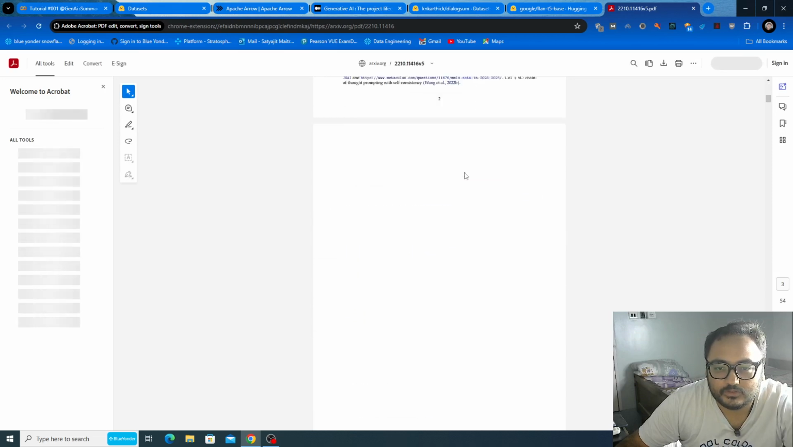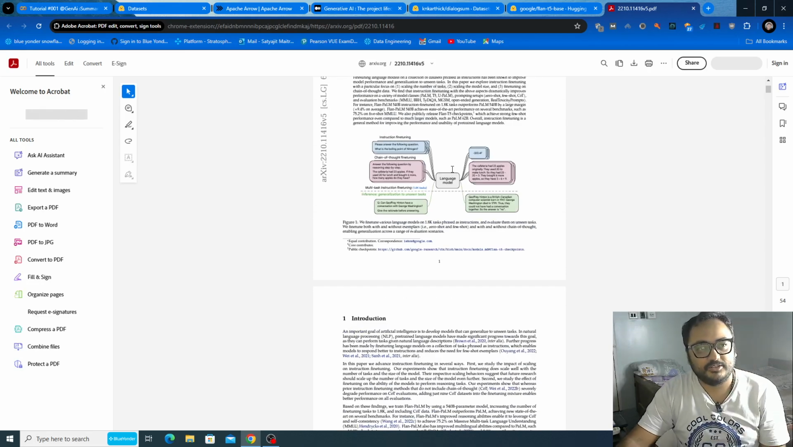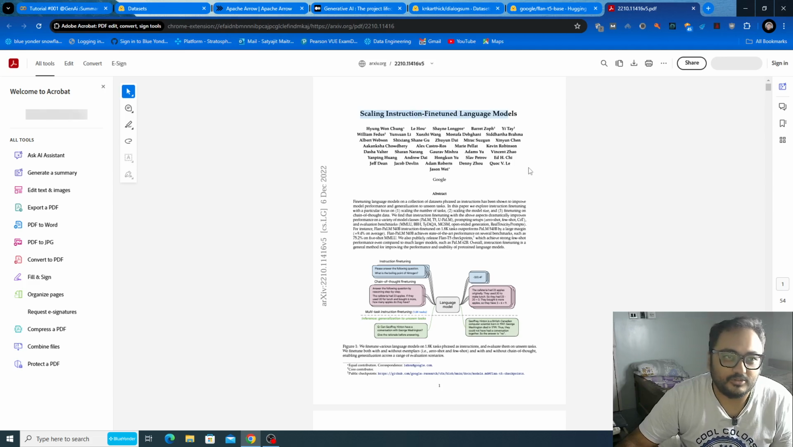Okay, so what you can do after understanding this tutorial is use the same tutorial to get the summary of this research paper. That will be your task. And then you can see how well your model is performing, or how good a prompt engineer you are.